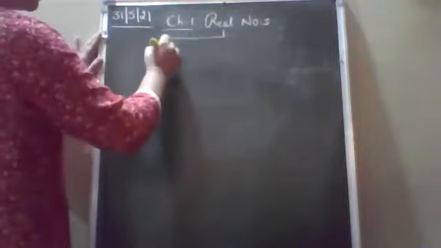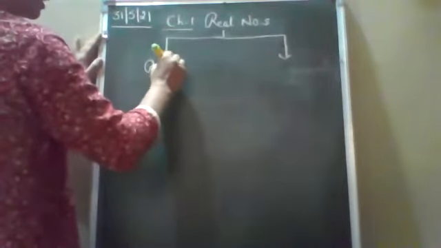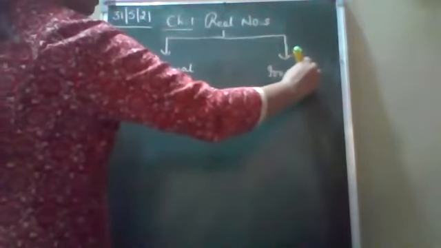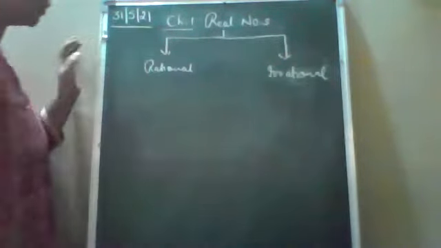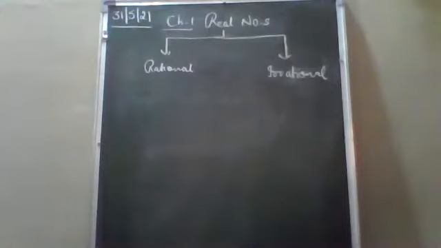First, we talk about that real numbers are the combination of rational and irrational. This is just a recapitulation of the topic which you have already done in class 9. Yes, Drig, what are rational numbers? Rational numbers are the numbers which can be represented in P by Q form where Q is not equal to 0, and P and Q are integers.